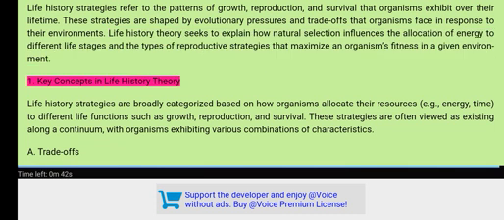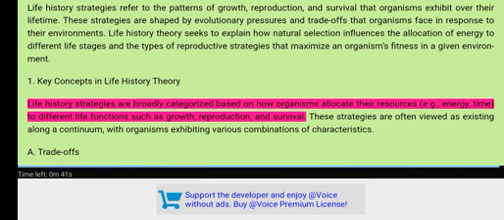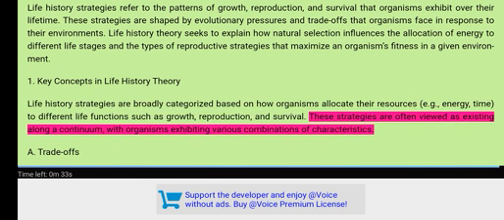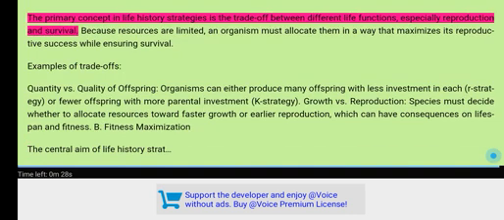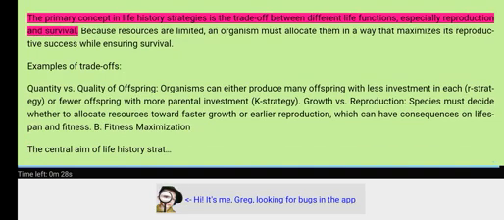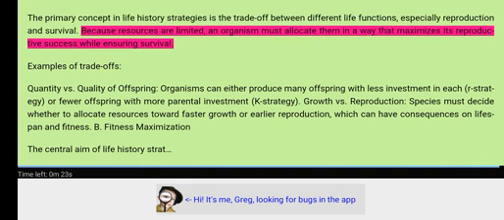1. Key concepts in life history theory. Life history strategies are broadly categorized based on how organisms allocate their resources, e.g., energy, time, to different life functions such as growth, reproduction, and survival. These strategies are often viewed as existing along a continuum, with organisms exhibiting various combinations of characteristics. Trade-offs. The primary concept in life history strategies is the trade-off between different life functions, especially reproduction and survival. Because resources are limited, an organism must allocate them in a way that maximizes its reproductive success while ensuring survival.